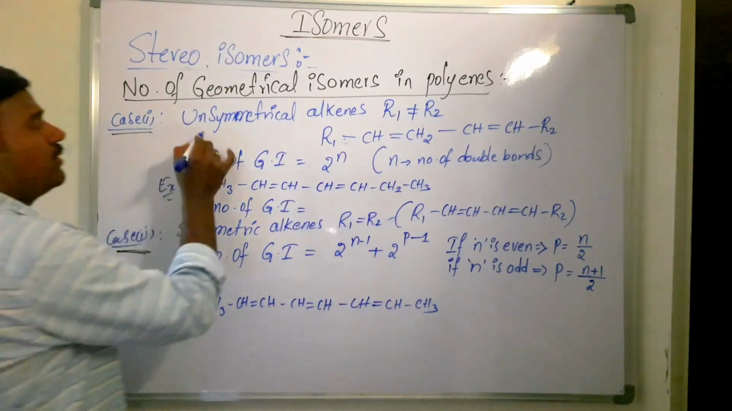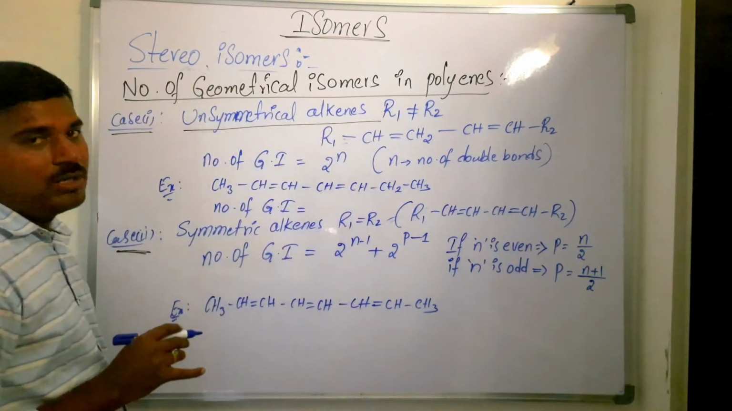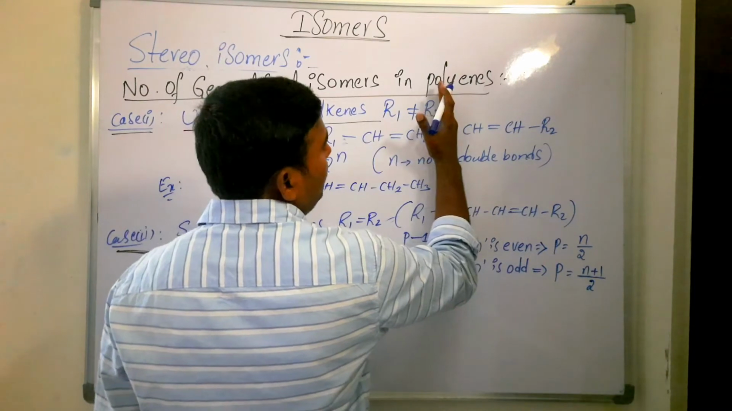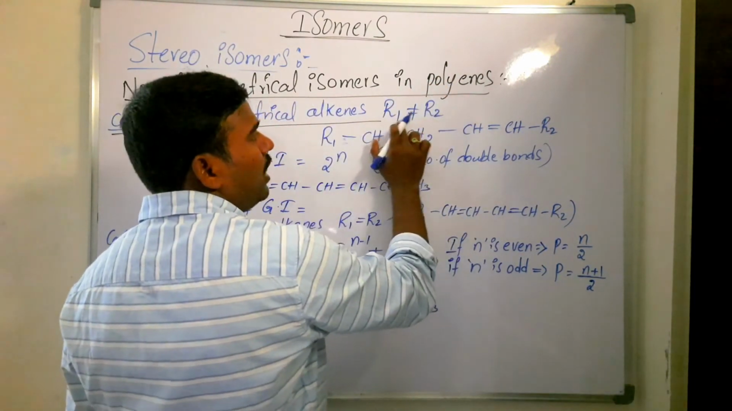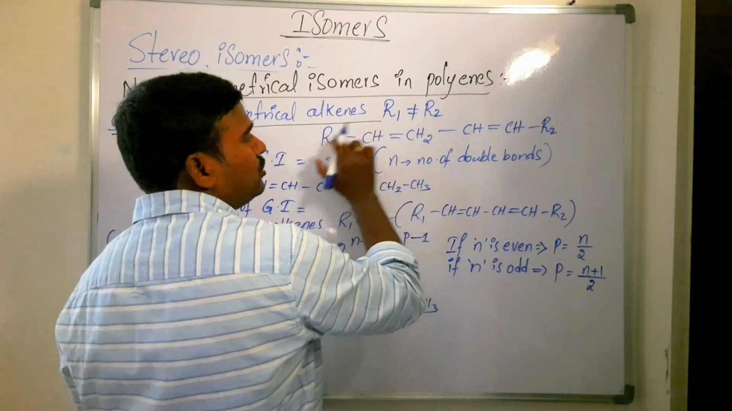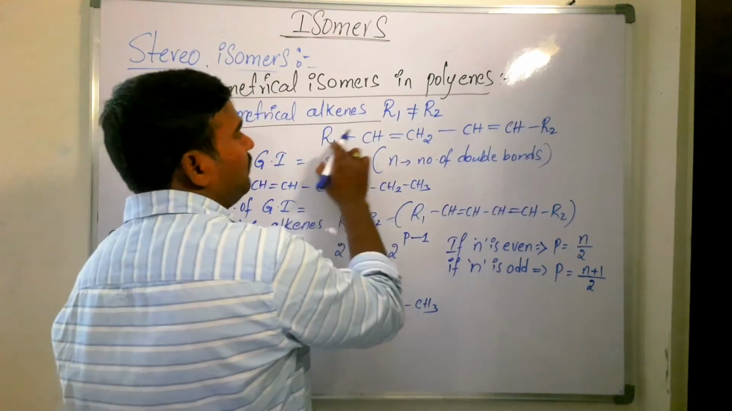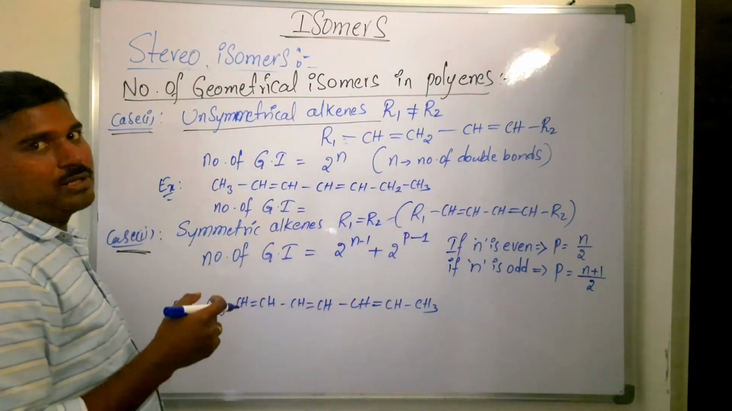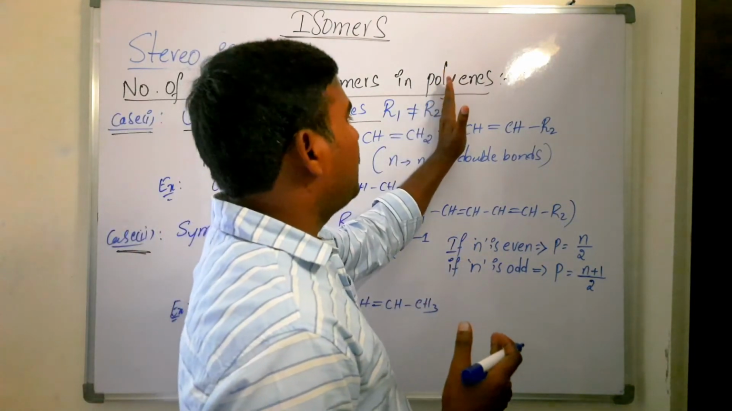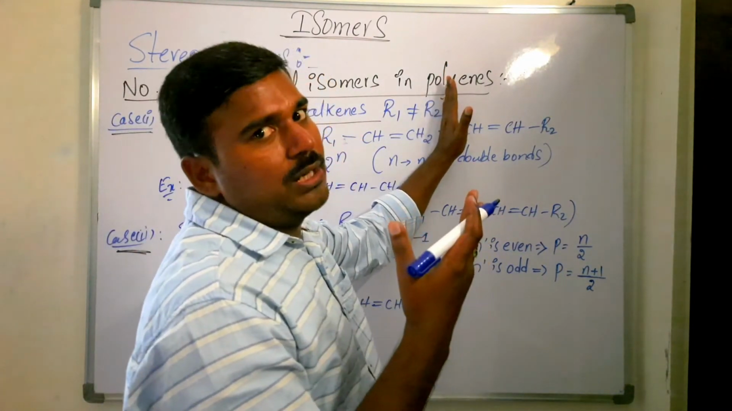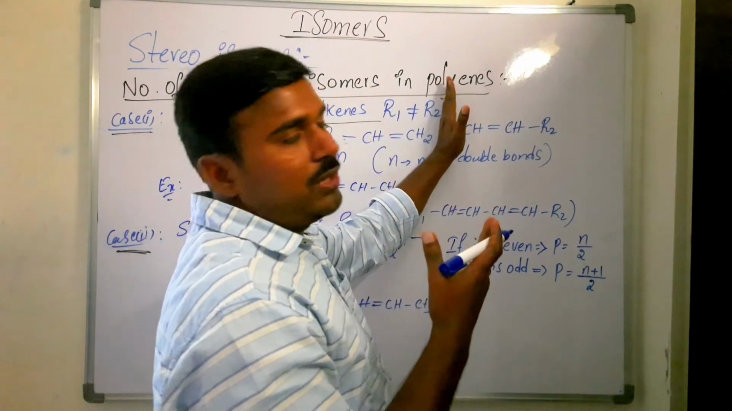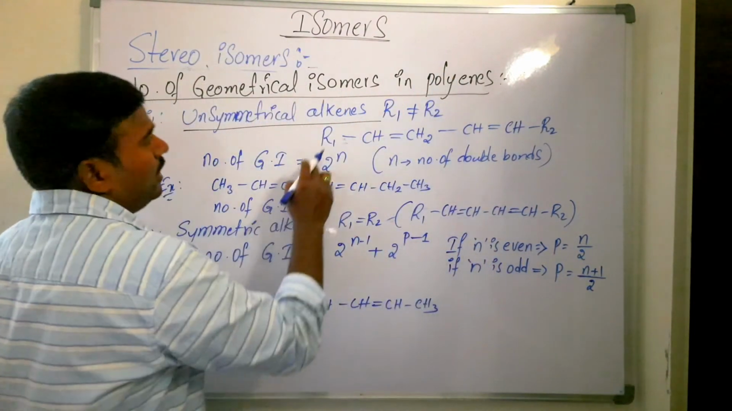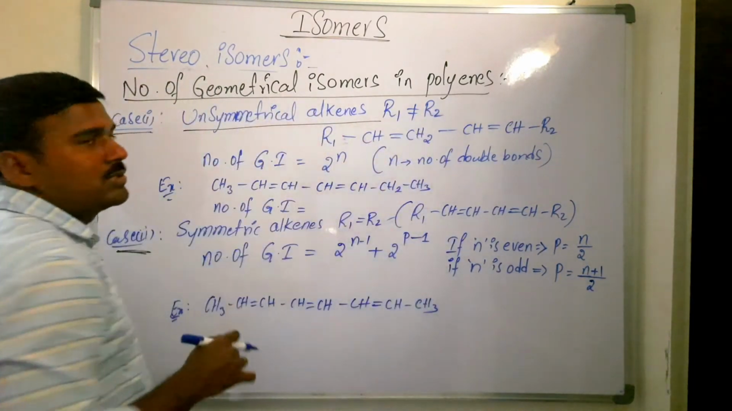In case 1, what if the given alkene is unsymmetrical? That is, if you break that alkene, do you get equal parts? If you break this one and R1 is not equal to R2, these two are not equal, then it is called unsymmetrical. If R1 and R2 are equal, then it is called a symmetrical alkene. Means if you pass an imaginary plane through any alkene and break it into two equal halves, then it has symmetry. If it is not broken into equal parts, R1 and R2 are not equal, then it is called an unsymmetrical alkene.